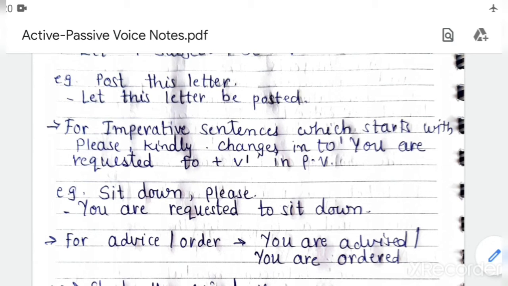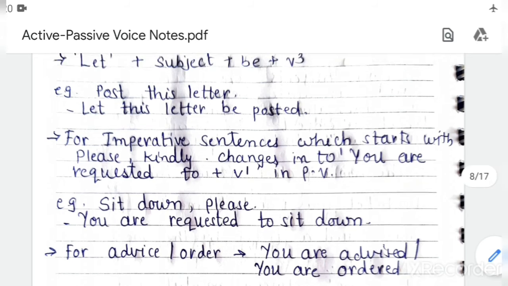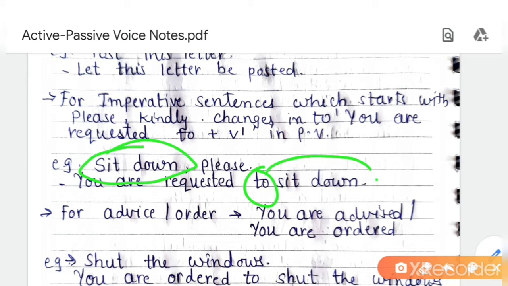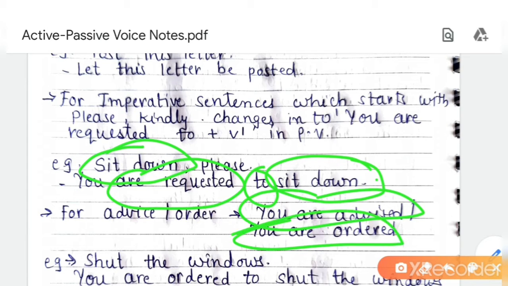As we are joining the sentence with to, we will write the same phrase as it is in passive voice: You are requested to sit down. For advice or order we use you are advised or ordered. The third form is the passive voice here only. You are requested, you are advised, you are ordered. These are passive voice only, so there is no need to change the rest of the sentence.